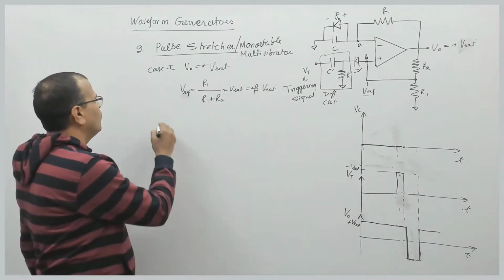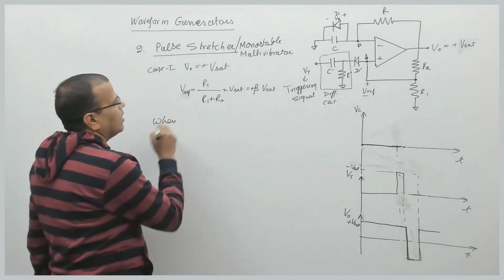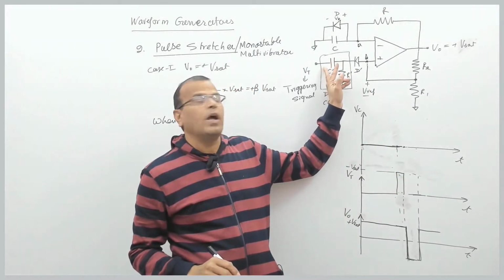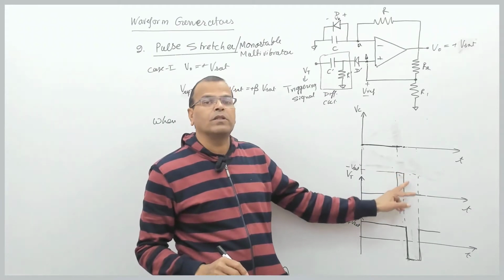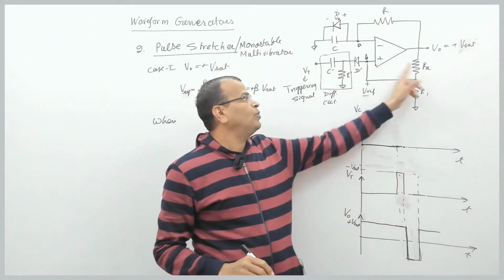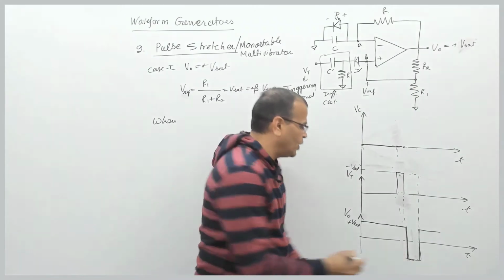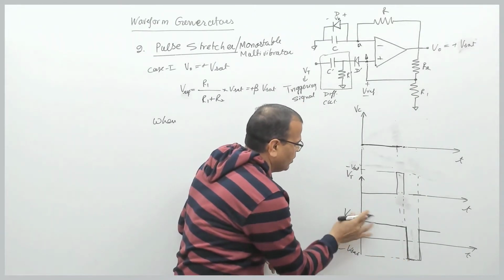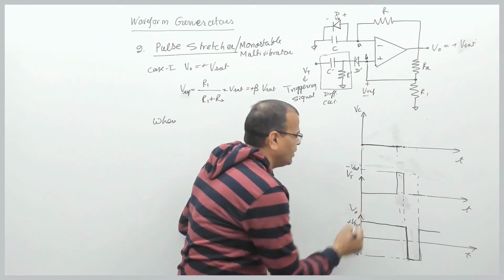So when I give a pulse at the input, at the falling edge of that pulse, my output changes from plus Vset to minus Vset. This is the output voltage, right?